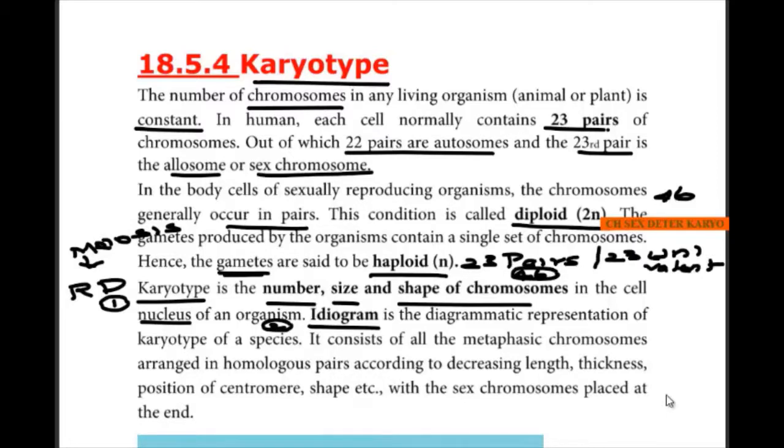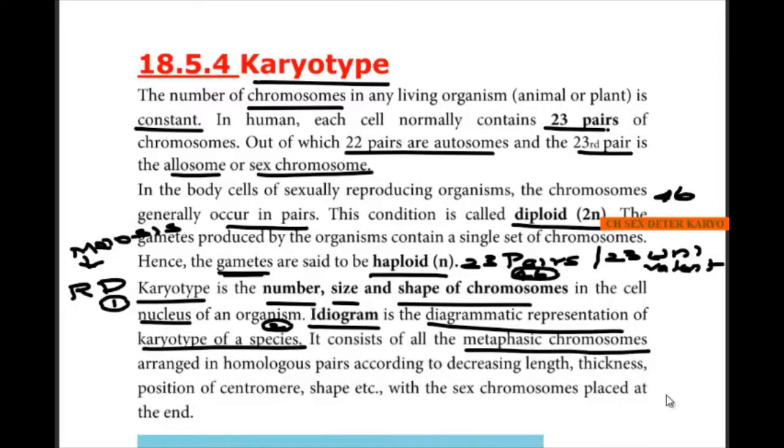It is the diagrammatic representation of the karyotype of a species, of any living organism. If we give the total number of chromosomes in a diagrammatic representation, we call it an ideogram. What an ideogram has is all the metaphasic chromosomes.